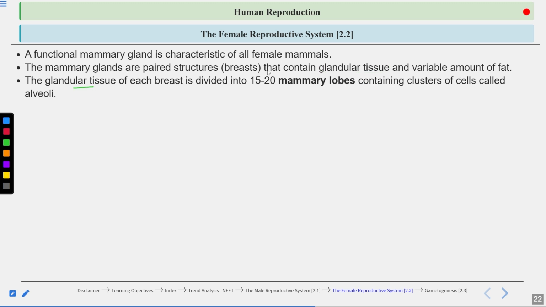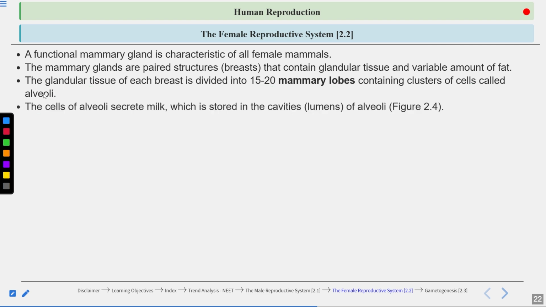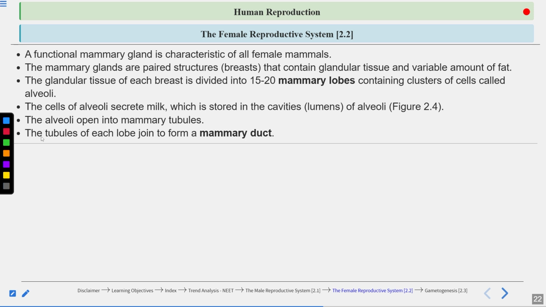The glandular tissue of each breast is divided into 15 to 20 mammary lobes containing clusters of cells called alveoli. A question can come from here: these alveoli cells secrete the milk. The cells of the alveoli secrete milk, which is stored in the cavities of the alveoli. Alveoli open into mammary tubules, and the tubules of each lobe join to form the mammary duct.